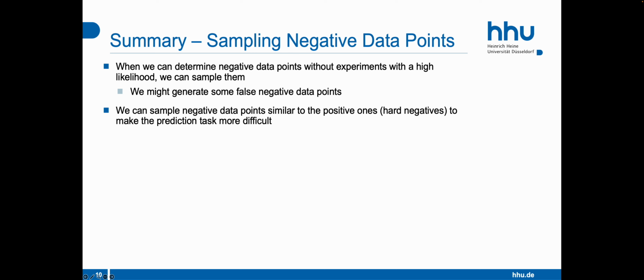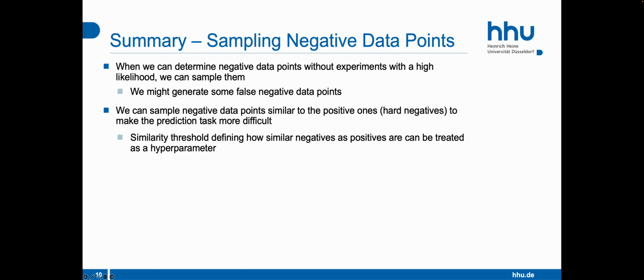If we decide to randomly sample negative data points, we have different options for doing this. We can do this completely random, but this might not result in a prediction task that is difficult enough to learn the important aspects for classifying data points as positive and negative. So we also have the option to sample negative data points that are similar compared to the positive data points, such that the prediction model really has to learn what the important aspects are for distinguishing positives from negatives. How similar the negatives are compared to the positives can be also treated as a hyperparameter.